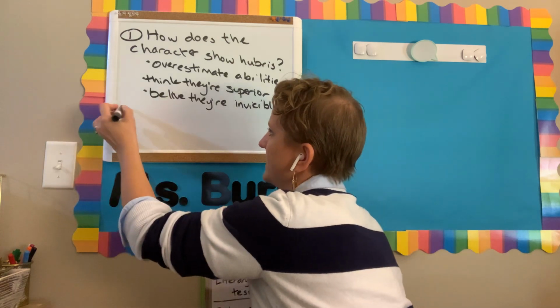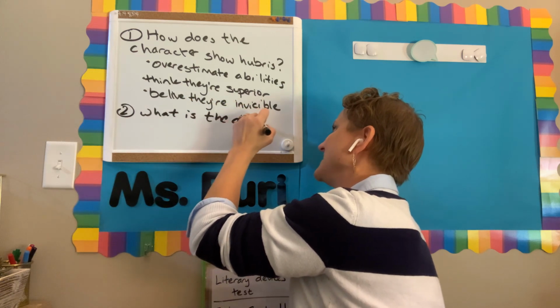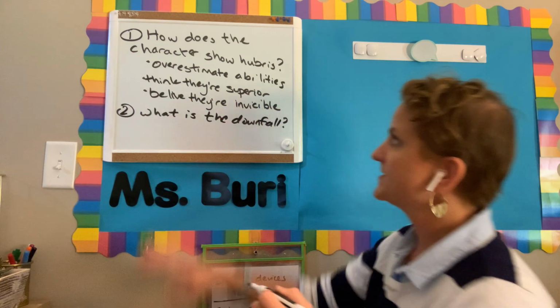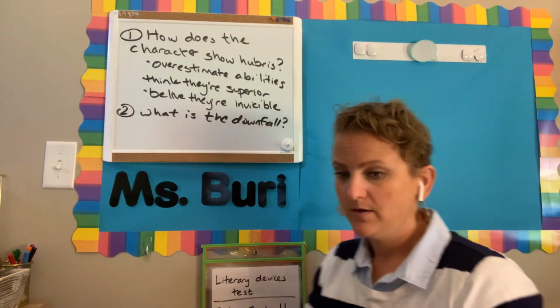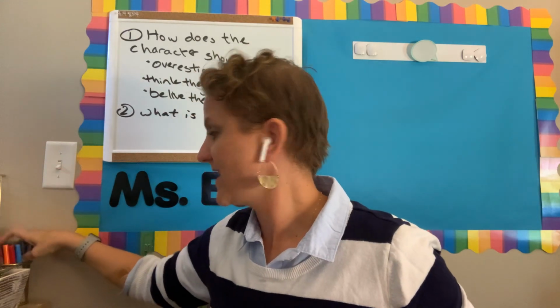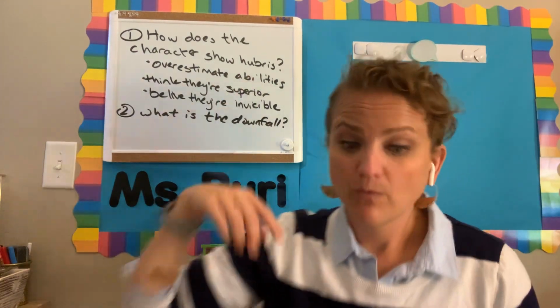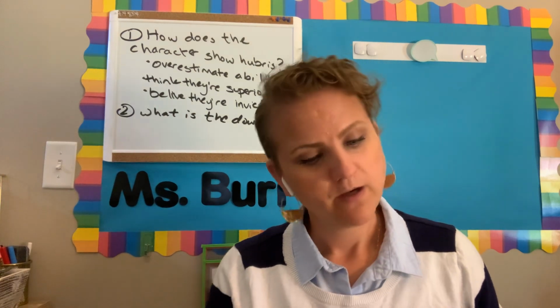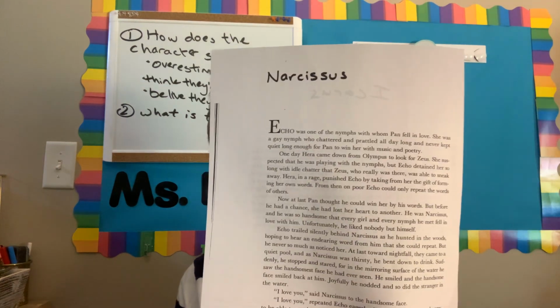And then the second part of it is going to be, what is the downfall? Remember, that's the second part of hubris. If there's hubris, they should show one of these types of behaviors, and then there should be a downfall. So as I'm reading, and remember, of course, if I'm reading aloud, your job is to have your eyes on the page. That's what's going to help you to become a better reader. As I'm reading, we should be thinking about these. And then when we're done with each story, we're going to stop and talk about them. So let's start with the story of Narcissus.